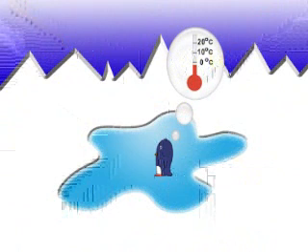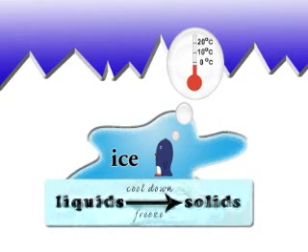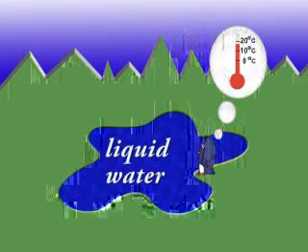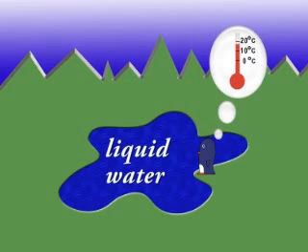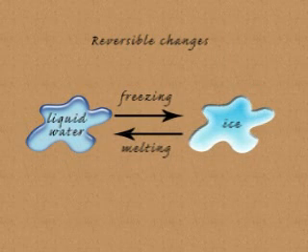Also, when you cool liquid water down to below 0 degrees Celsius, it freezes into solid ice. In general, liquids can be changed into solids by cooling them down. You can change the ice back into liquid water by simply heating it up to above 0, so that it melts again. Melting and freezing or solidifying are changes that can be reversed.